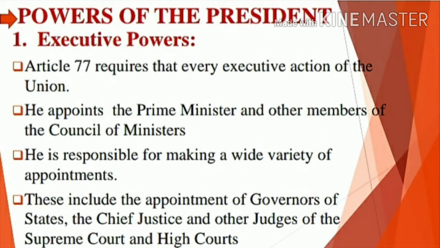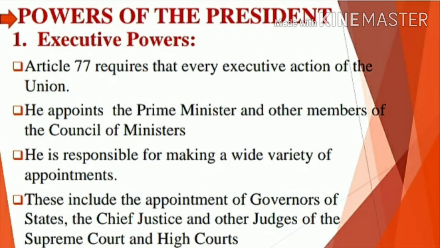The Attorney General, that is the highest legal officer for the government, and the Controller and Auditor General, the one who checks all financial matters of the government, the Chief Election Commissioner and other election commissioners. Chief Election Commissioner will conduct elections for the country, then Election Commissioners for each state.